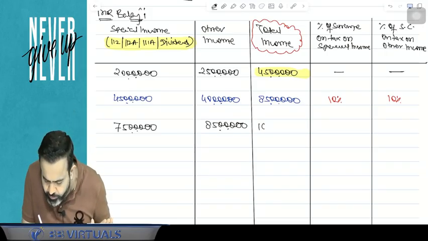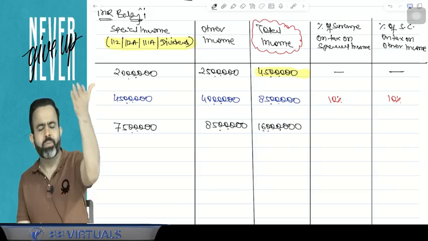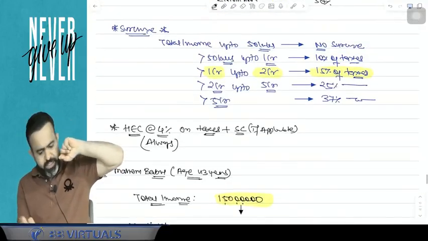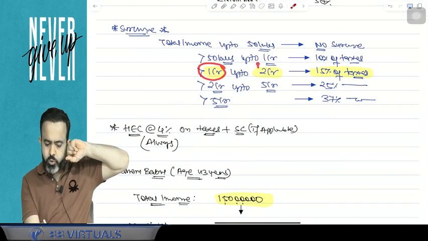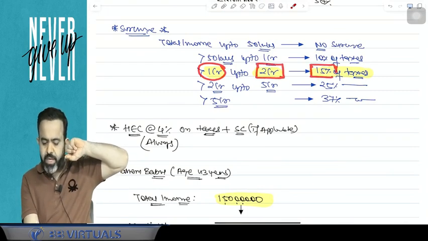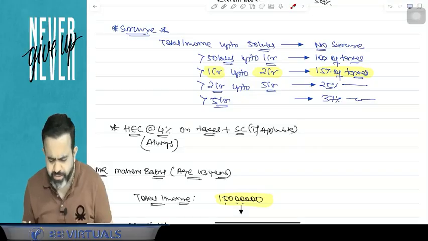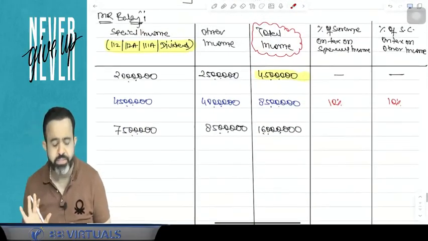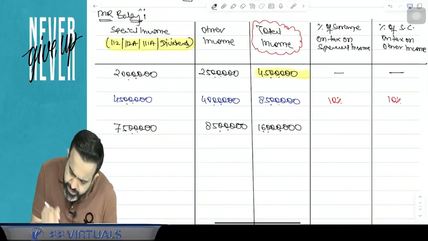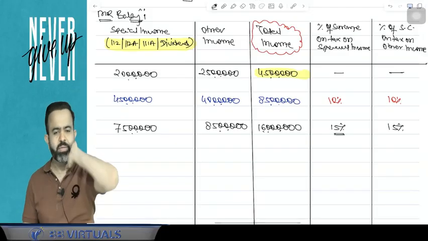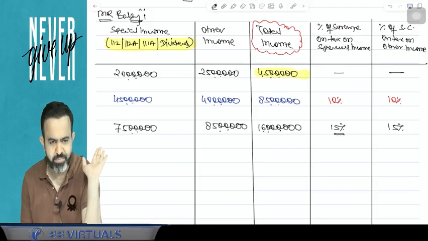Here surcharge is applicable at the rate of 15%, because your total income is more than 1 crore up to 2 crore. No issue till the 15% surcharge. So surcharge is applicable at 15% on the tax on special income, and on the tax on other income also 15% surcharge is applicable.